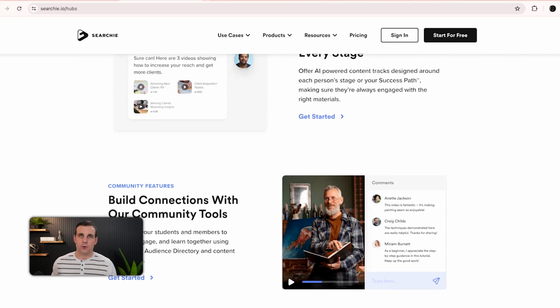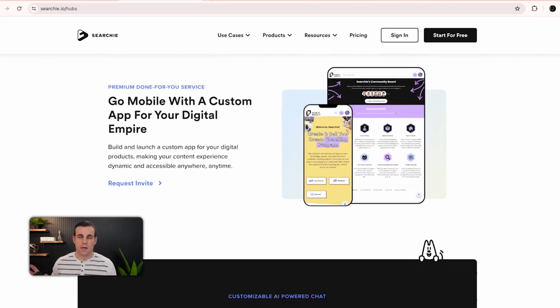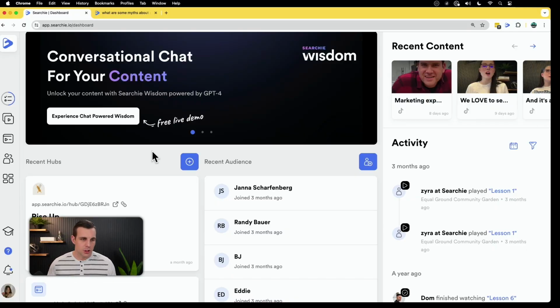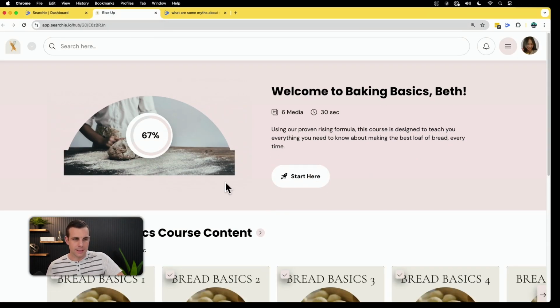And you can actually turn your content from TikTok into lessons and modules and a membership program that people can progress through, learn from, get value from, all of that stuff. And you can charge a membership fee for that. Let me just quickly show you what one of these hubs could look like. Okay, so here is a Rise Up hub that we built. This is the baking basics, right?